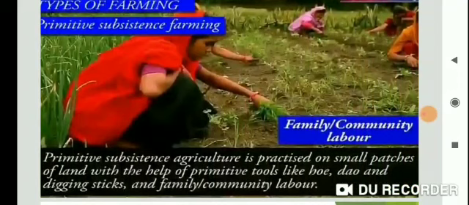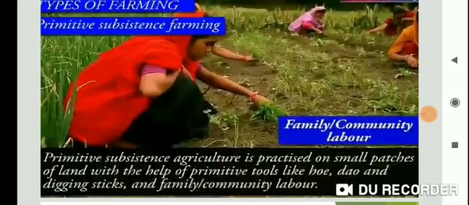This farming uses family and community labor, and this type of farming is still practiced in a few pockets of India. Primitive subsistence agriculture is practiced on small patches of land with the help of primitive tools like hoe, dao, digging sticks, and family community labor. This type of farming depends upon monsoon, natural fertility of the soil and suitability of other environmental conditions to the crops grown. See the picture.